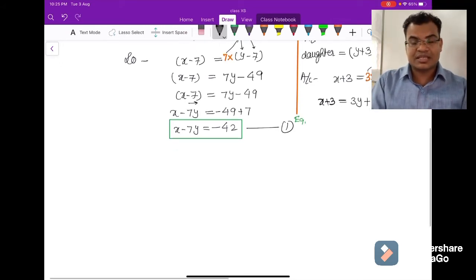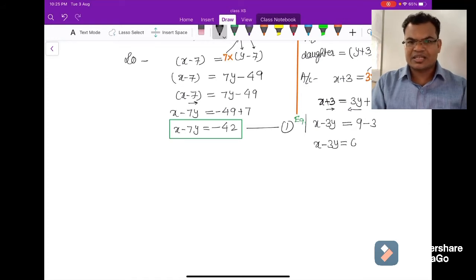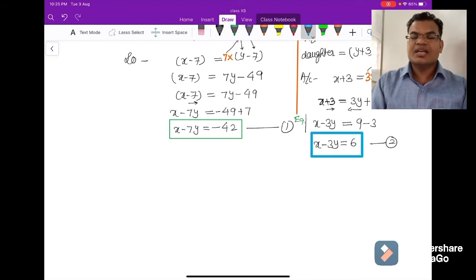this is 3y plus 3 times 3 is 9. Okay, x minus 3y, bring the 3y here, is equal to 9 minus 3. So 9 minus 3 will be here. This 3 will go to the right hand side, you know very well. x minus 3y equals 6, and this is your equation number 2. So basically equation 1 and equation 2, both equations are represented in algebraic form. He said just represent this situation algebraically, and we have represented it algebraically.